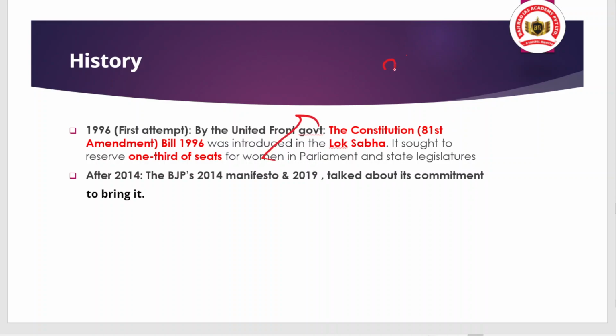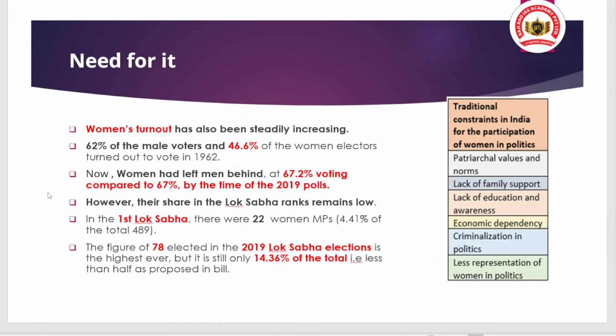After that, in 2004, the next government brought bills over bills, but they were not cleared. The BJP's 2014 manifesto and 2019 talked about its commitment to bring it, and after 10 years of rule, they brought it. Okay. So why is there a need?